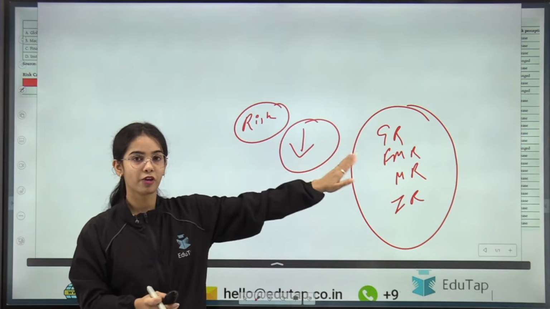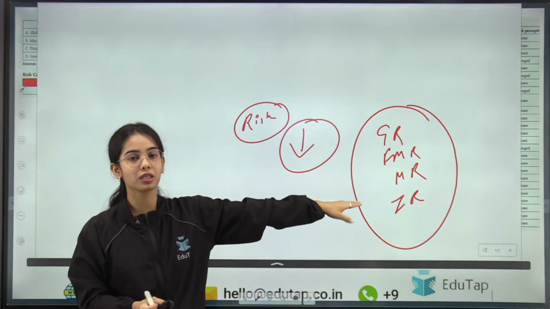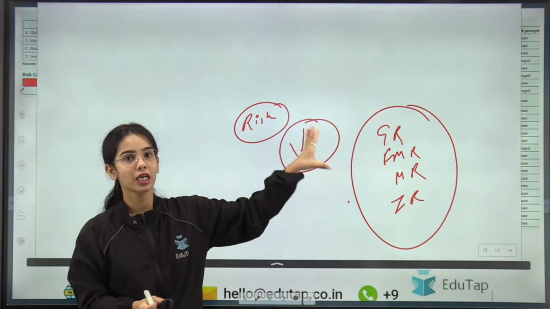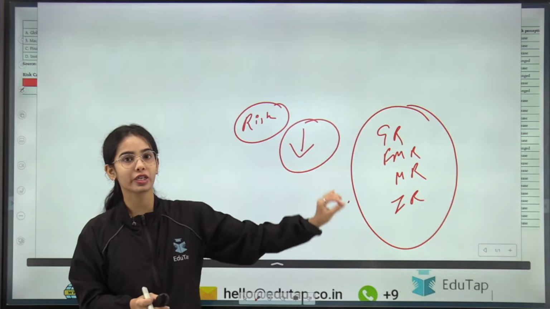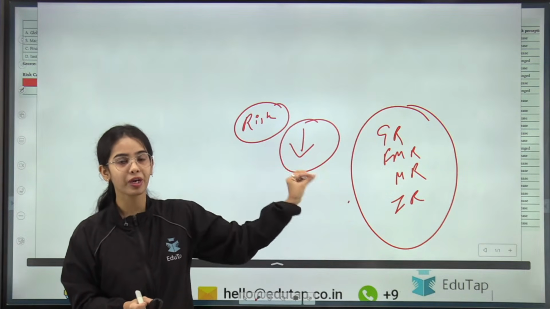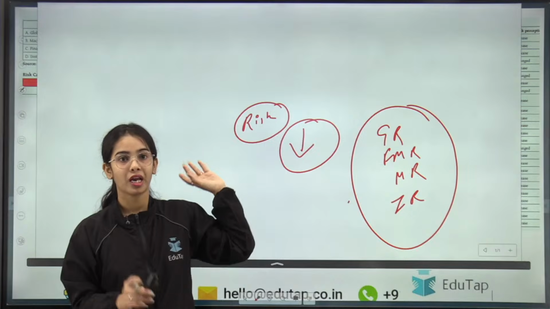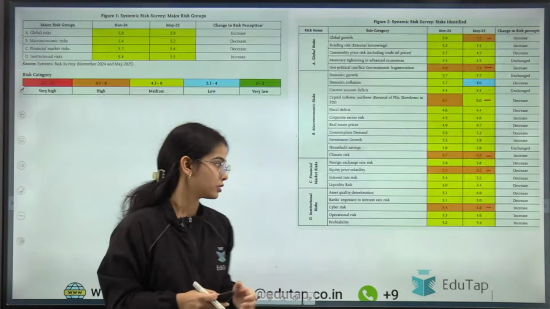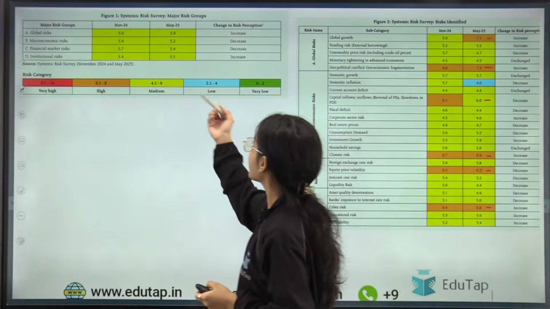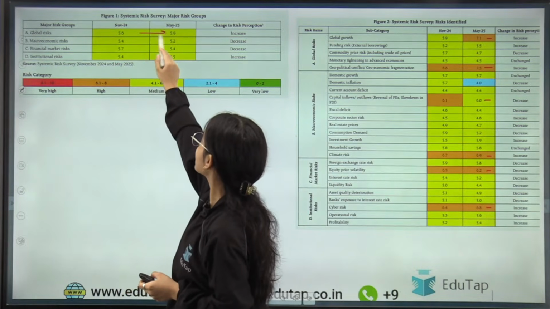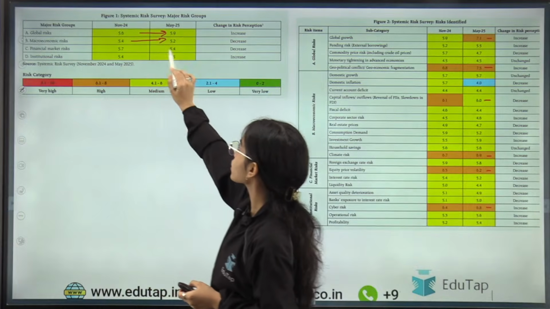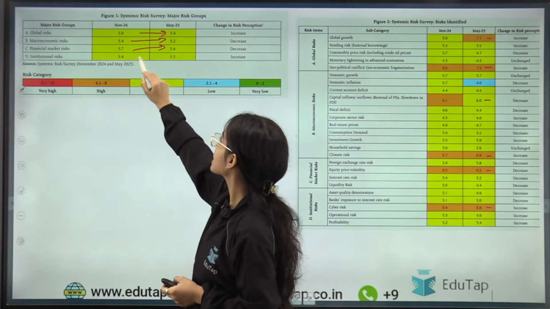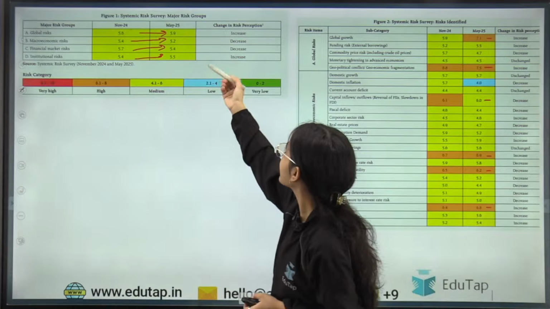The global risk, financial market risk, macroeconomic risk, institutional risk. So which category of risk, which group of risk has seen the highest dip in risk? Highest dip in risk. So it is macroeconomic risk. Okay, so here you can see that the global risk has seen the decline, the macroeconomic risk has also seen the decline, the financial market risk and the institutional risk, here the risk has increased.